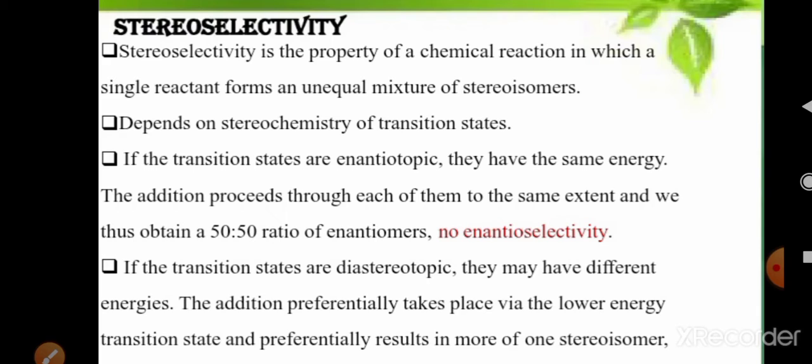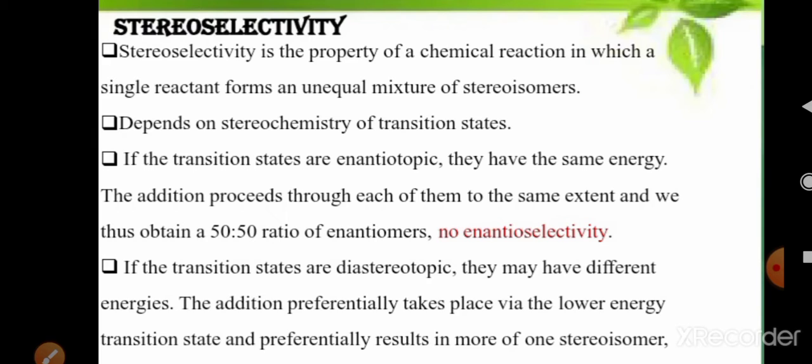If the transition states are enantiotopic, then they have similar energy, therefore they proceed to a similar extent and give rise to the formation of enantiomers in a 50-50 ratio.